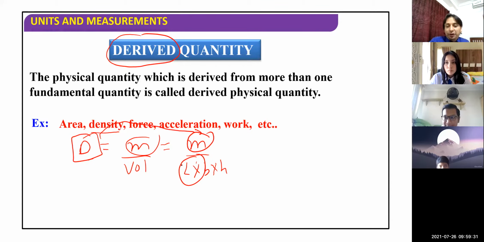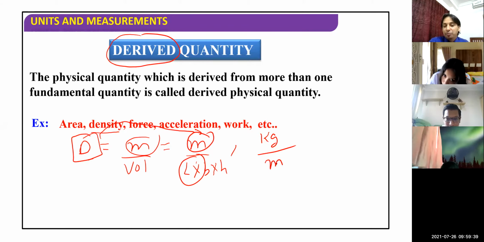Even in terms of units, mass is in kilogram in the SI system, and length in the SI system is meter. So meter into meter into meter will be meter cube. So kilogram per meter cube is the unit of this derived quantity, children.